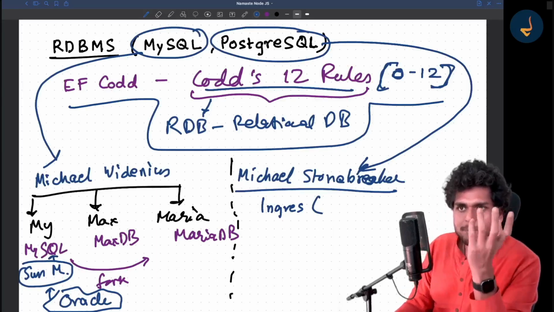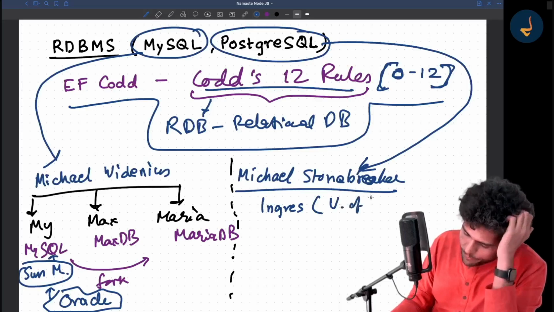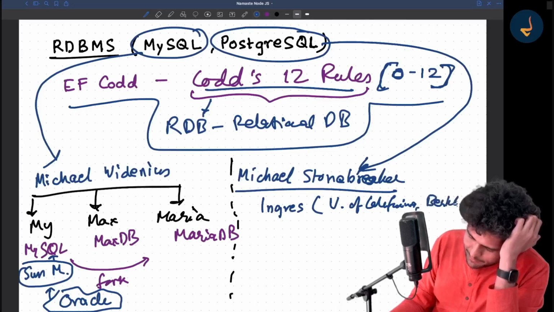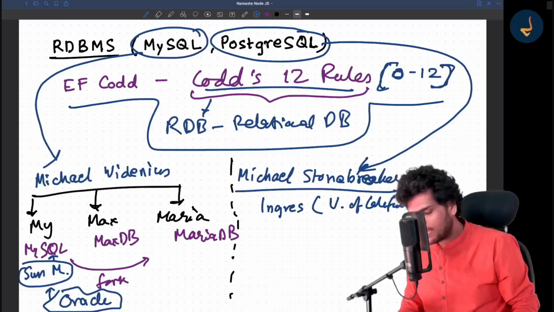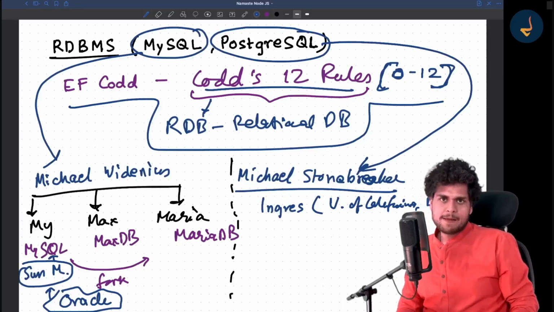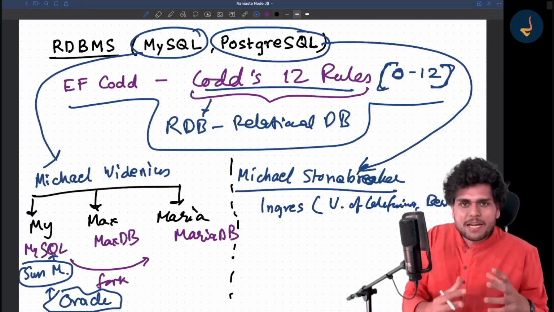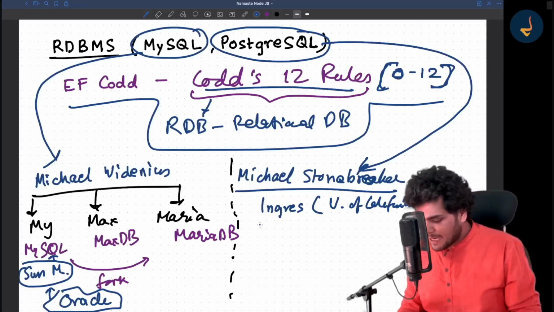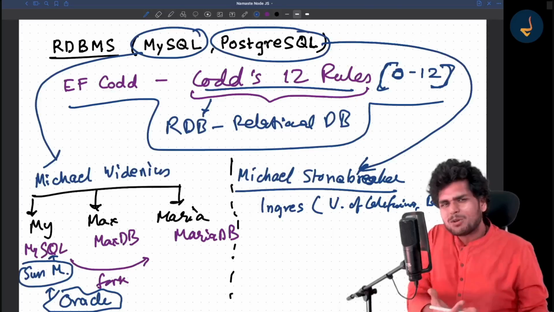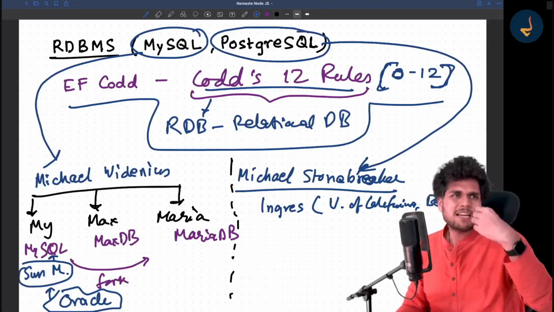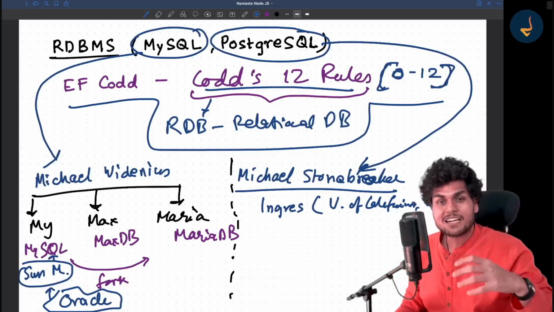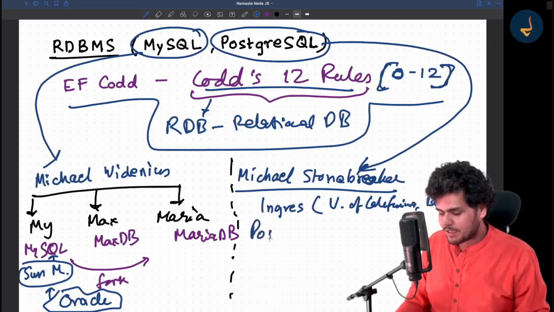This project was a part of the University of California, right? It's a very famous university in Berkeley, the University of California. He started building the project Ingres, worked on it, and then later he left the university and came back to the university in 1985 or something. He left and started working on something else. And then he came back again to the university and started a new project, which was known as Post-Ingres.